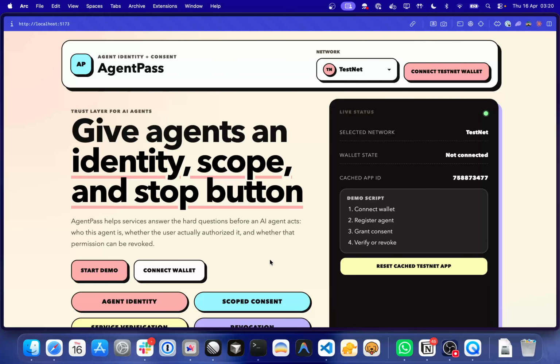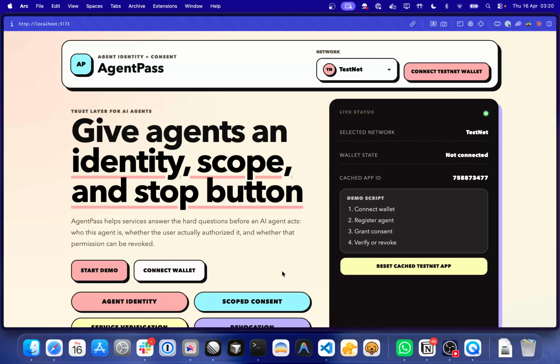agents built on Algorand. In the next couple of minutes, I will walk you through the problem we are solving, show the live MVP running on testnet, and lay out our future roadmap for X402 payments and DPDP compliance. So let's just start with the problem.